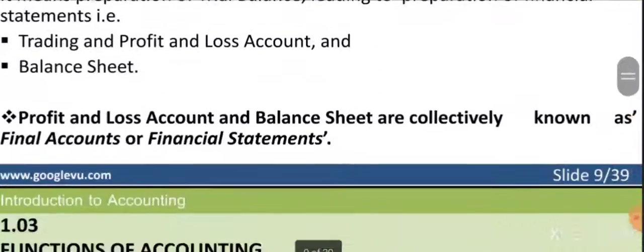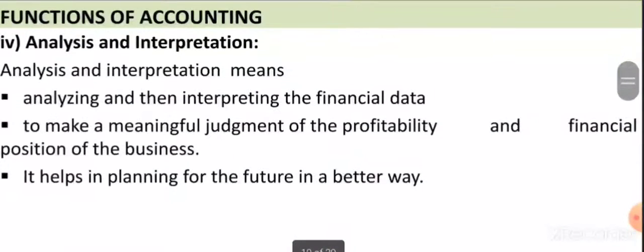Now we will see the next function, that is analysis and interpretation. After the trial balance, we will be analyzing and then interpreting the financial data to make a meaningful judgment of the profitability and financial position of the business.